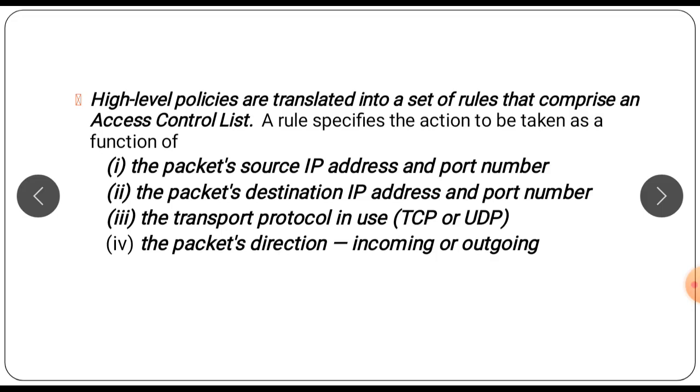So, high-level policies are translated into a set of rules that comprise an access control list (ACL). A rule specifies the action to be performed as a function of the packet source IP address and port number, the packet's destination IP address and port number, the transport protocol in use, TCP or UDP, and the packet direction, incoming or outgoing.